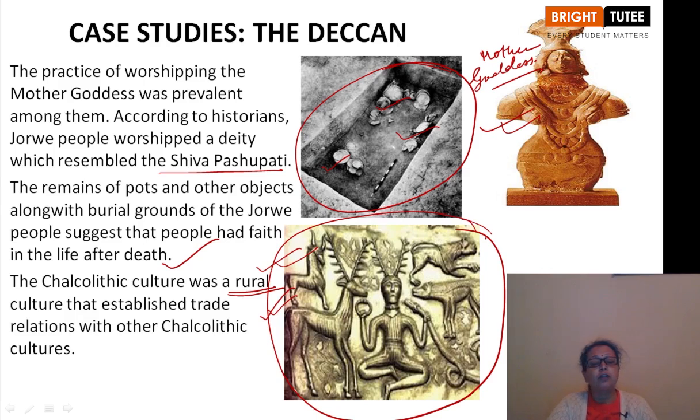Chalcolithic settlements were not only found in the Deccan, the southern part of our country, but throughout the country. One of the interesting facts is given about Jorwe and Inamgaon, which we have discussed. This way the people were living their life during the Chalcolithic age.